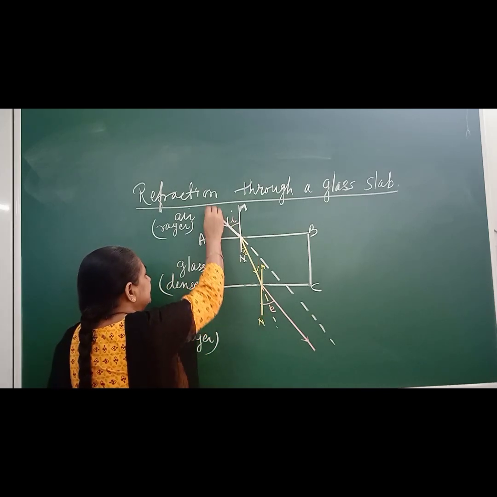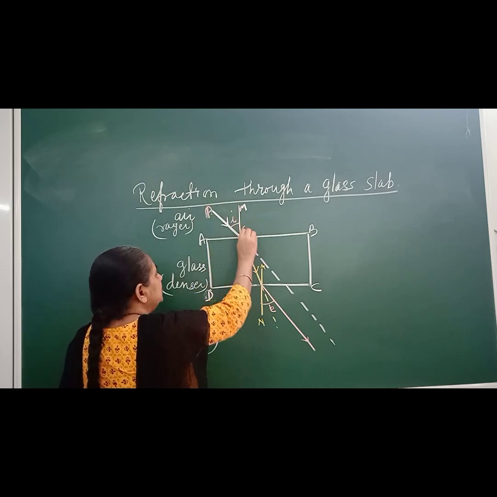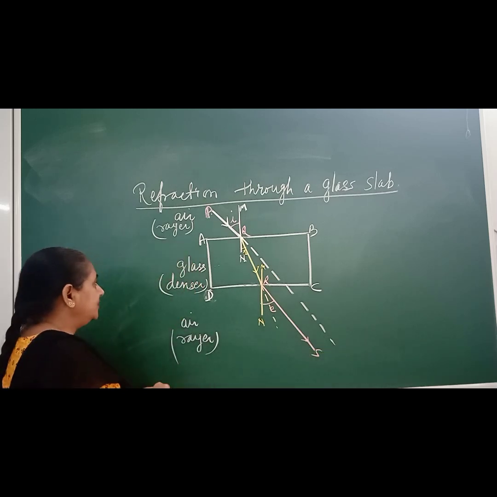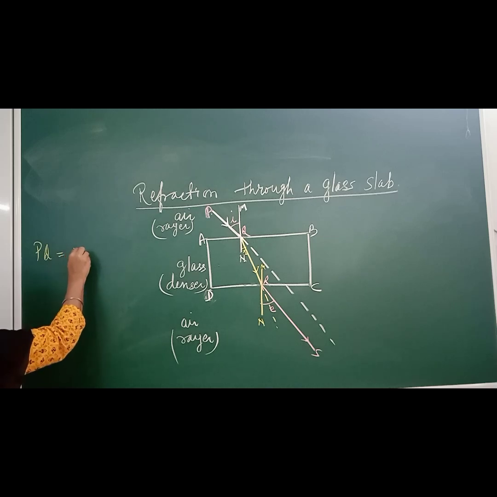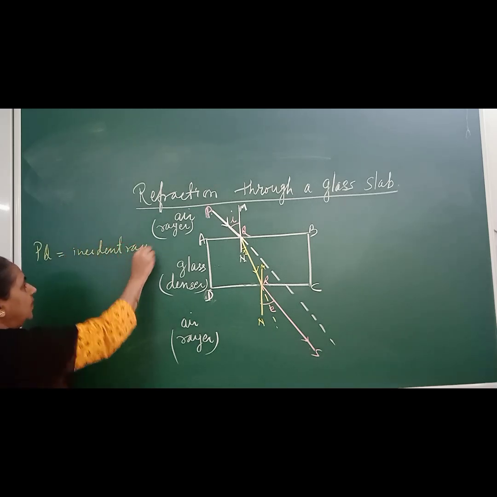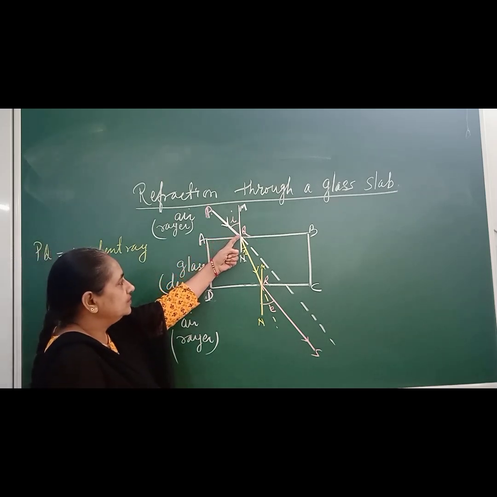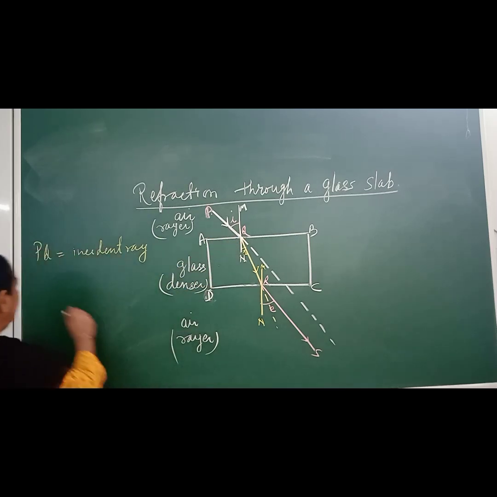Here let us name this PQRS. So what is PQ here? PQ is your incident ray, that means the ray which falls on the surface. At point Q, the light refracts. So QR is your refracted ray.